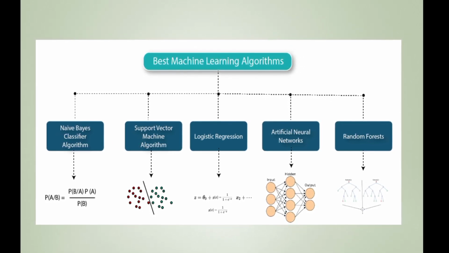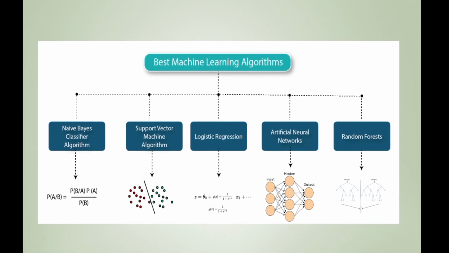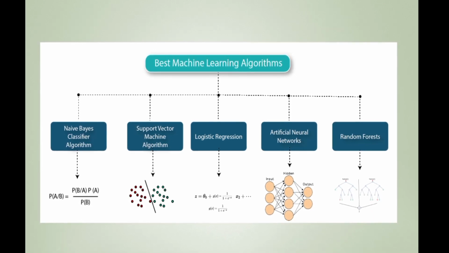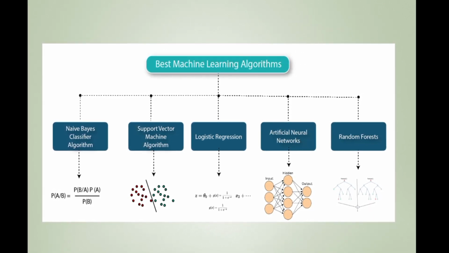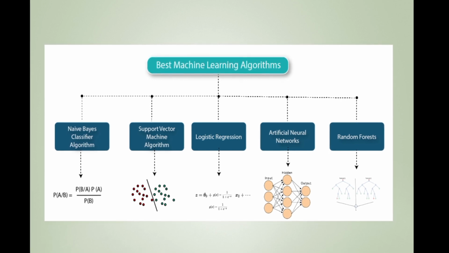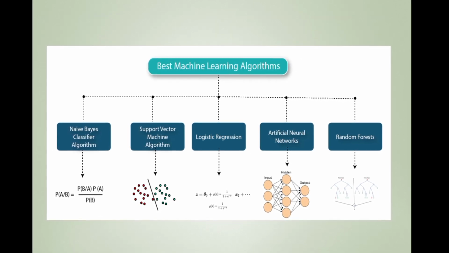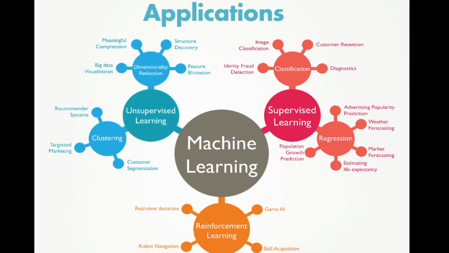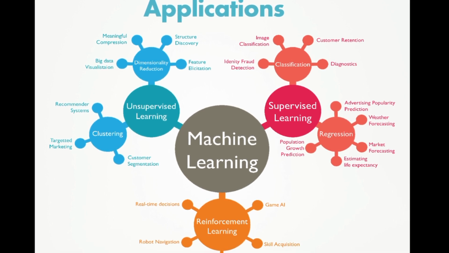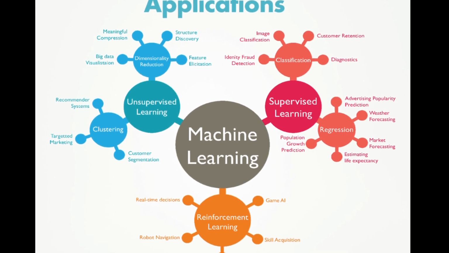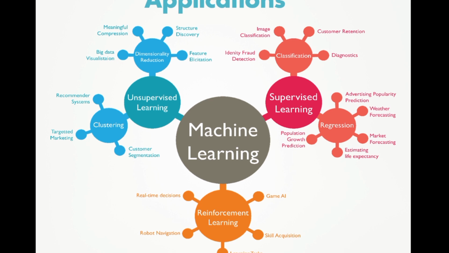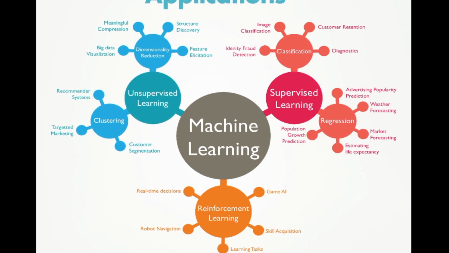Then the final one is the random forest. It is a combination of many decision trees, and based on the voting system we can predict the final value. These are some main applications of machine learning classification for all the types: supervised, unsupervised, and reinforcement learning.